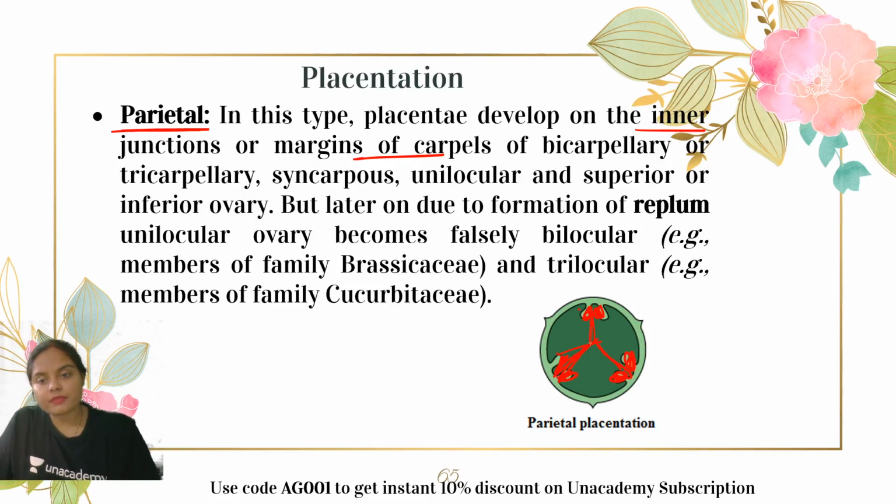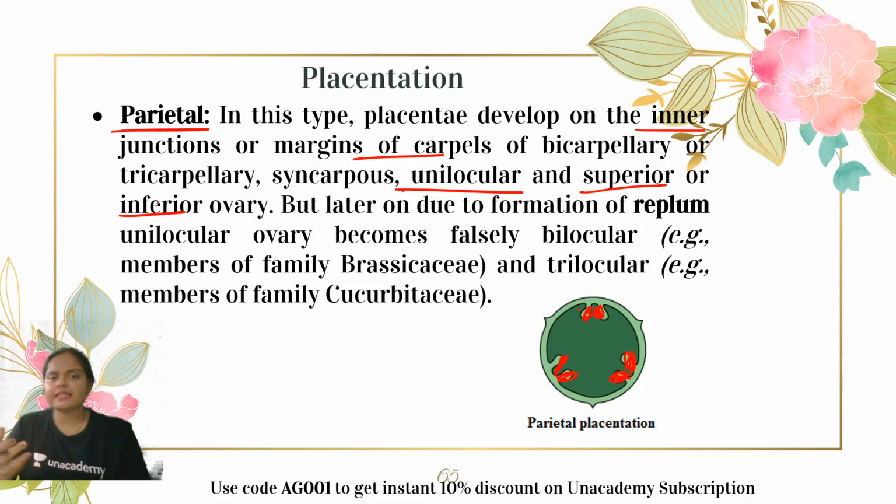Then slowly what happened? The partition between these 3 ovaries dissolved. With this dissolving of the partition, the ovary has only a single locule. That is why it is known as the unilocular condition. And the ovary is either superior or inferior.